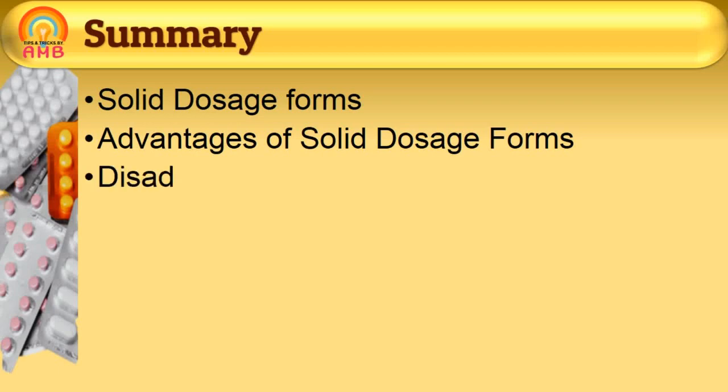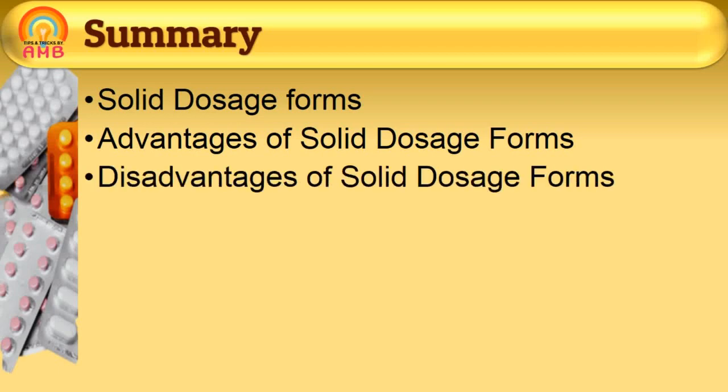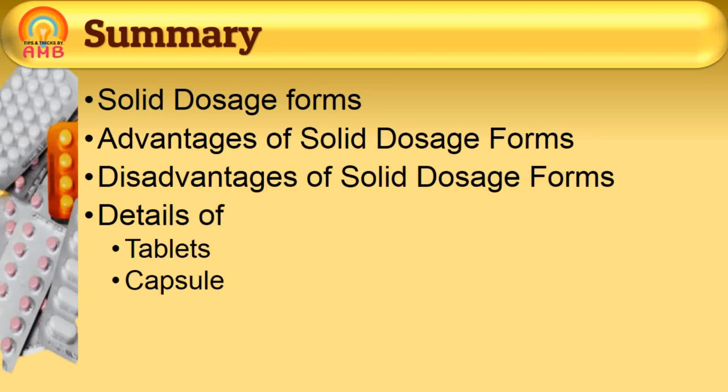While slow onset of action, chances of chemical degradation in case of powder and difficulty in administration in children are the disadvantages of solid dosage forms. Then we had discussed pills and lozenges in detail. Remaining solid dosage forms like powders, granules, tablets and capsules we are going to discuss in separate videos.